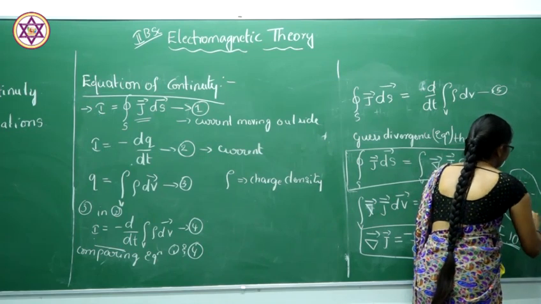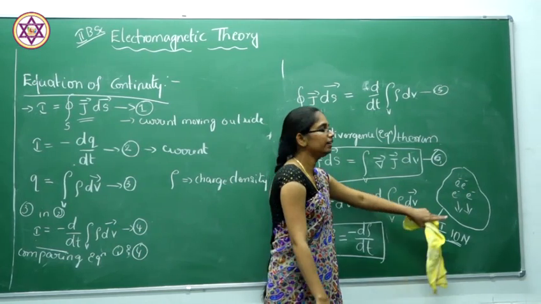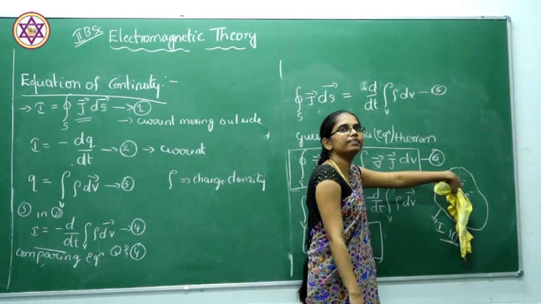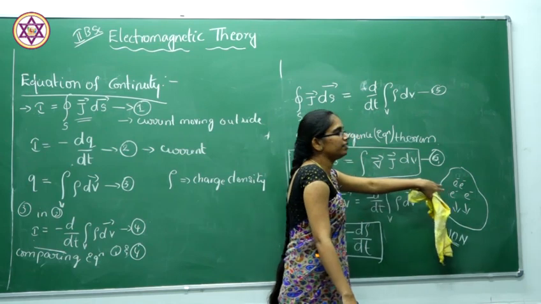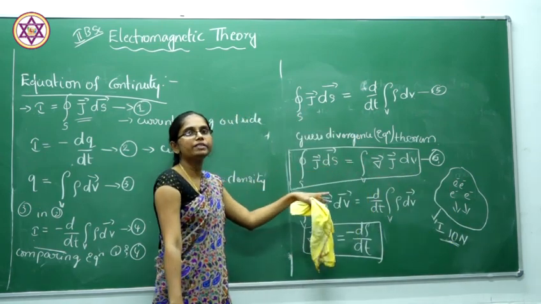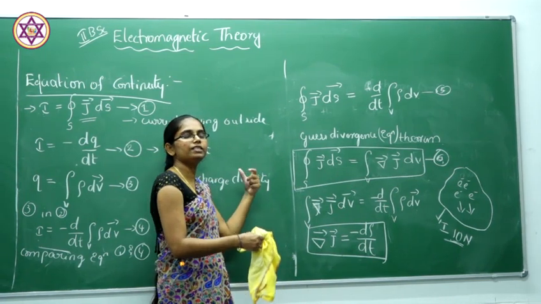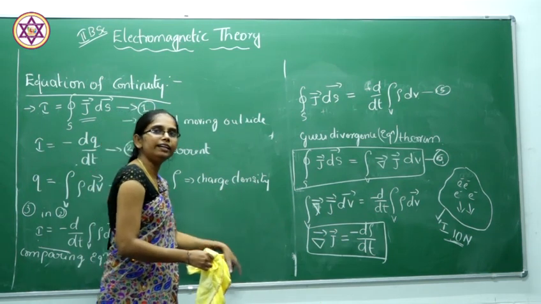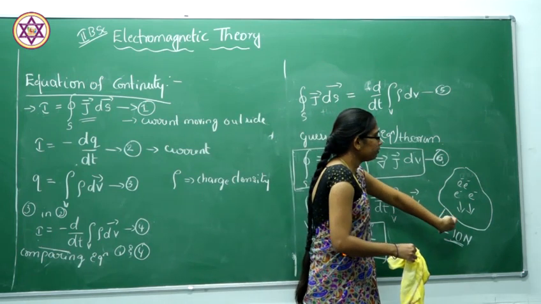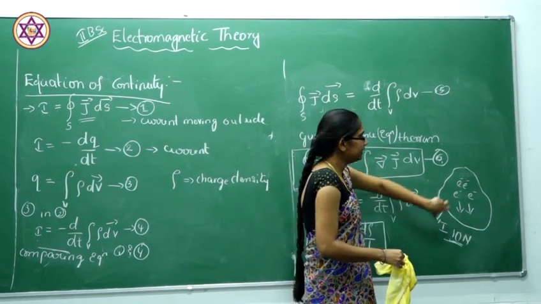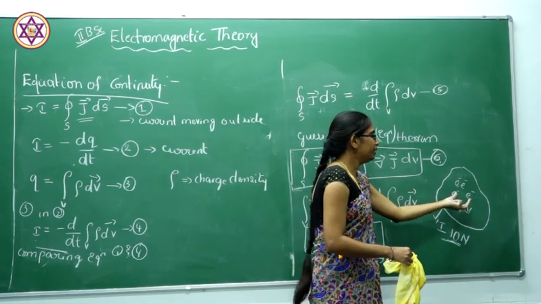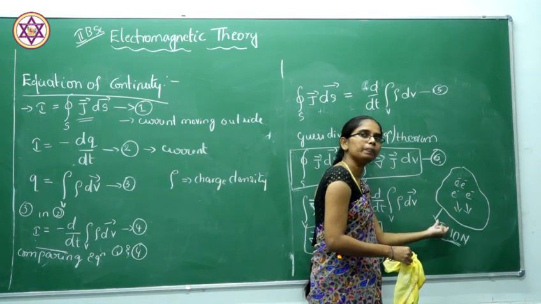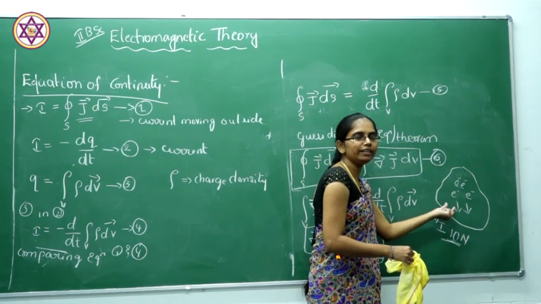Current is nothing but the flow of charges, so if some amount flows outside, the charges inside that surface keep decreasing. Consider the example of a dam: if they open the gates, water flows outside and the water stored inside the dam keeps decreasing. In the same way, if current moves outside, the charges inside that area keep decreasing.